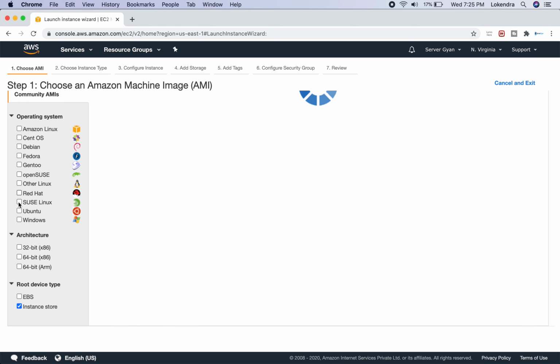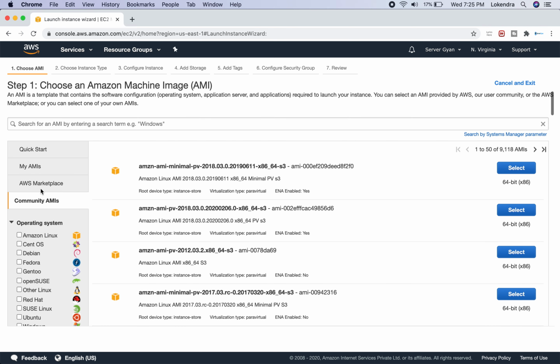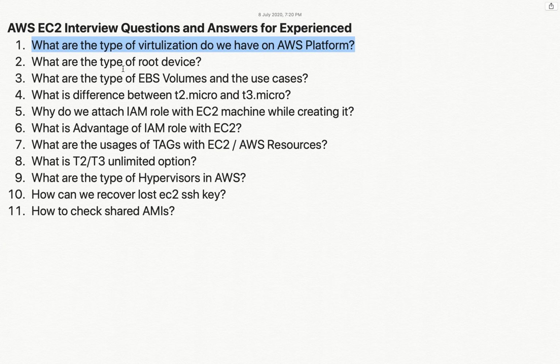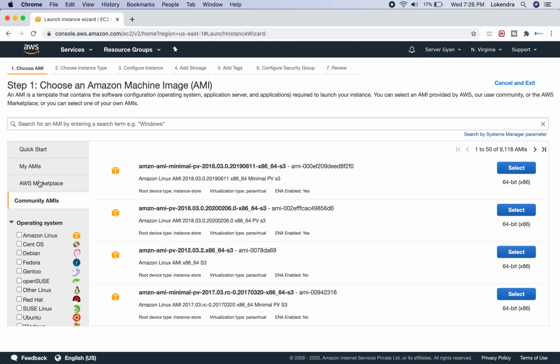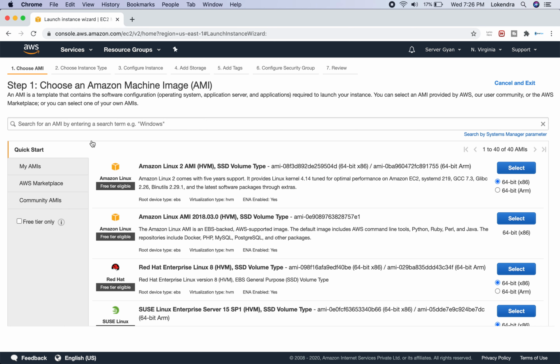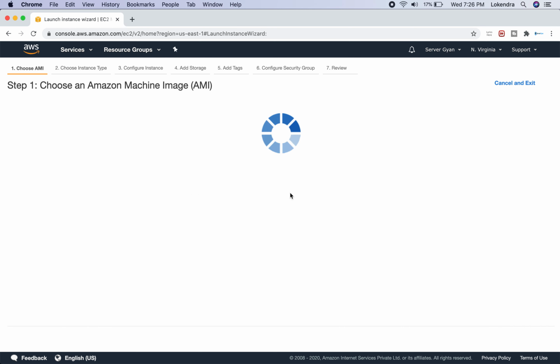Okay, so let us go back once again. Two things are quite clear now, the types of root devices. The very first one is EBS, and the second one is instance store. So these are the two types of root devices. Let us go to Quick Start once again. Now let us go next.